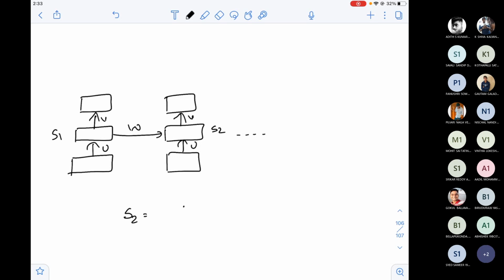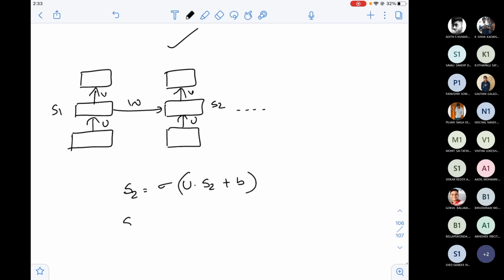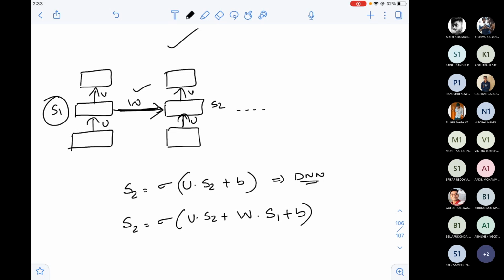For the DNN, S2 is equal to sigmoid of U into X2 plus B. But the RNN equation for architecture 2 would be just one add-on: sigma of U into X2 plus W into S1 plus B. The new term is W into S1. So this is basically the RNN equation for state S.